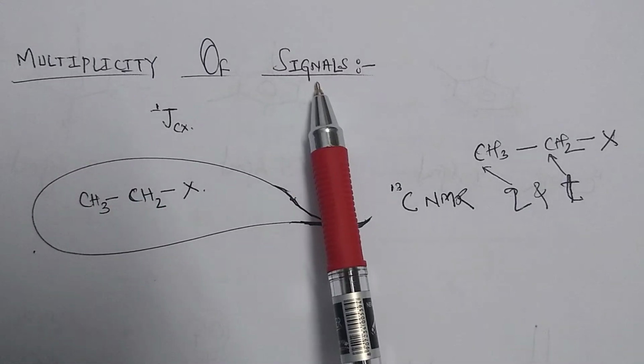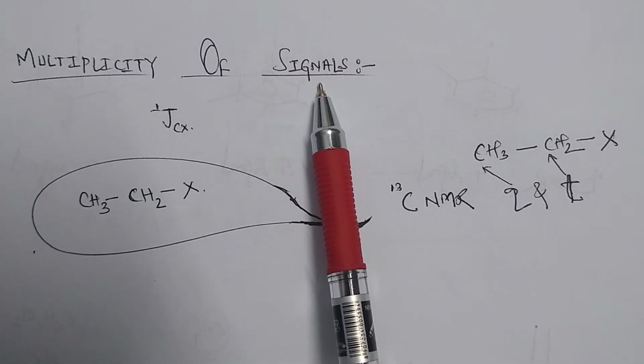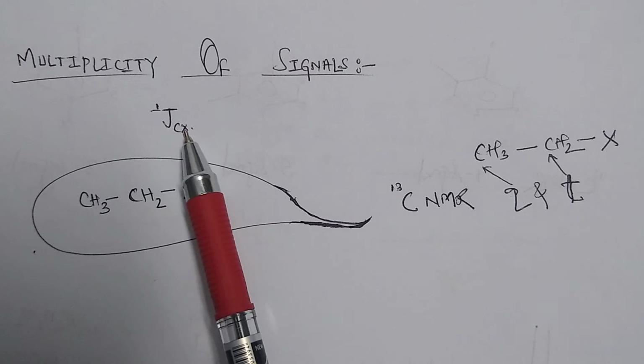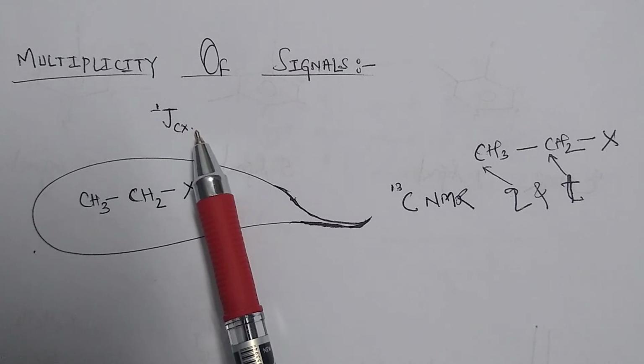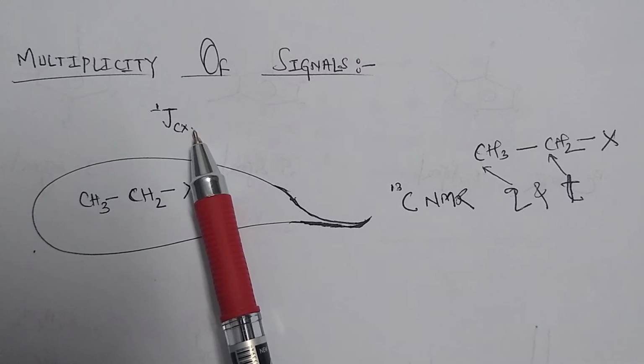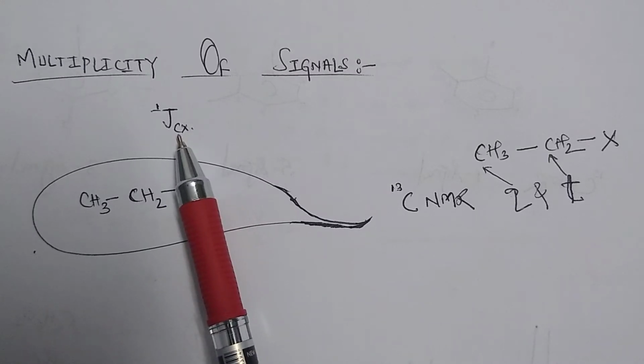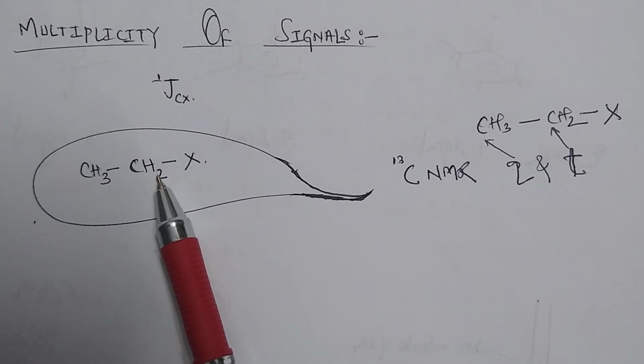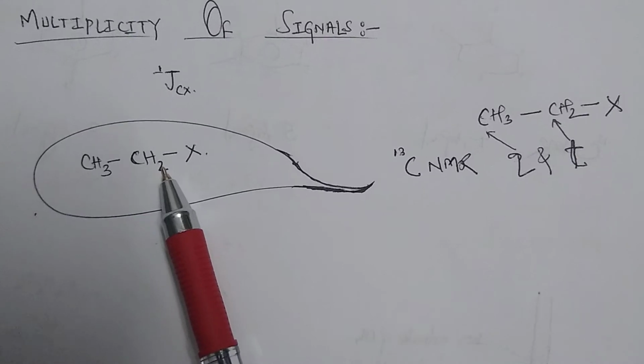Multiplicity of signals in 13C NMR. In 13C NMR, we usually observe one bond coupling, that is 1JCX. That is the coupling due to the proton which is directly attached to the carbon. Now, taking this example, we will try to analyze the multiplicity of signals in 13C NMR, where we have taken